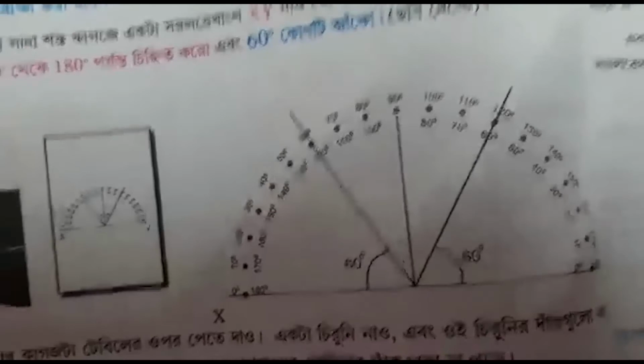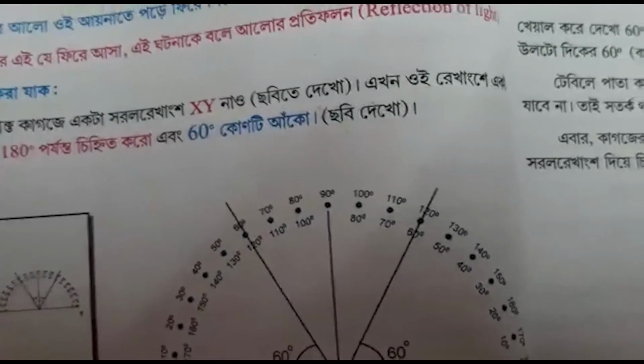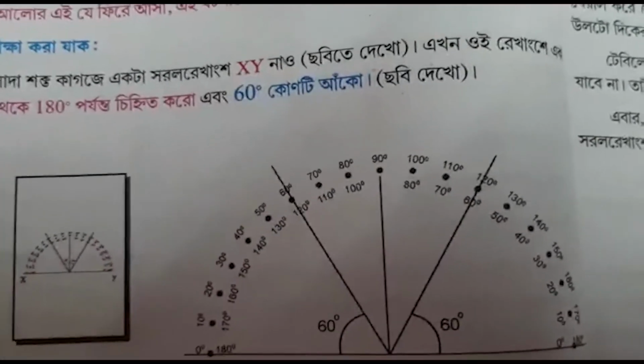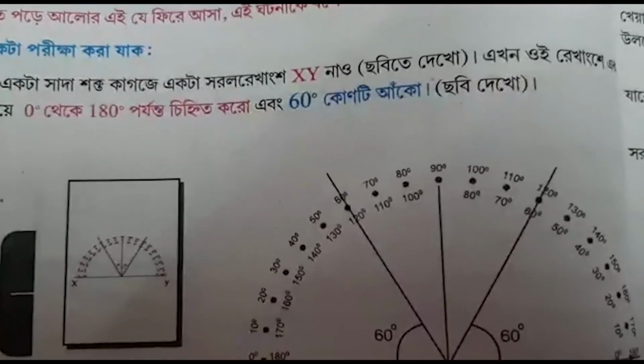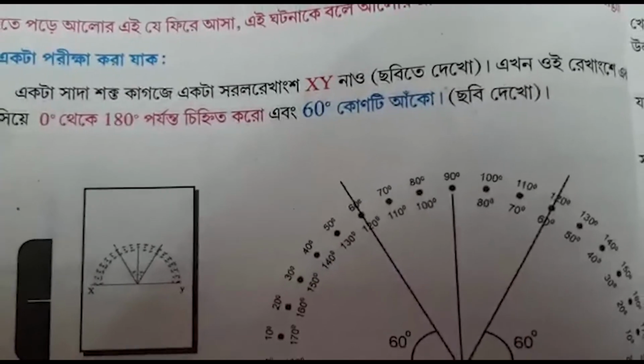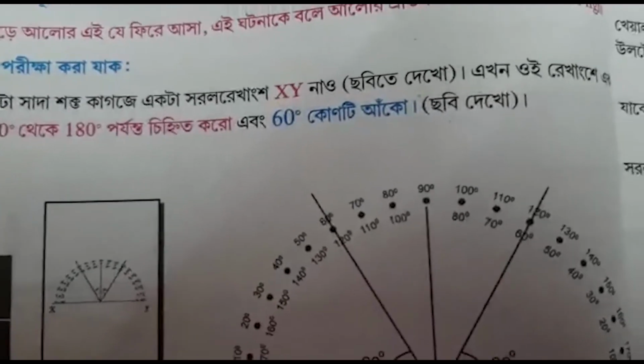A careful observation reveals that the ray of light falling on the mirror at an angle of 60 degree goes out at an angle of 60 degree after reflection. The paper must lie on the table evenly flattened.